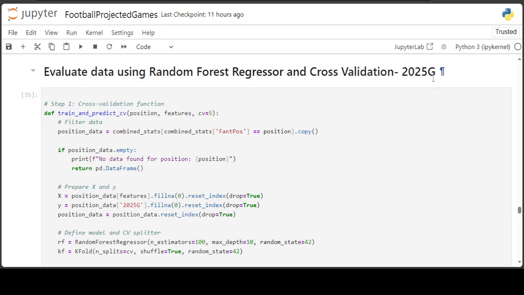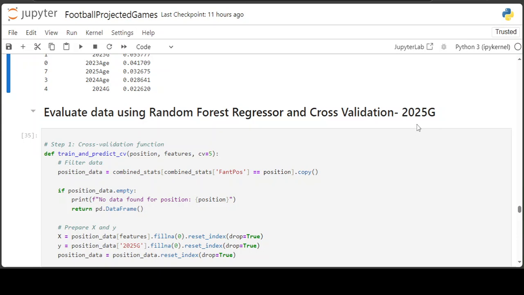I want to see the predictions the model's going to make for the games, because the projections that CBS Fantasy Sports had were very optimistic. So I want to see if we have any large variances or anything that looks more realistic than what the CBS Sports stats had. I'm going to do that in the next video.